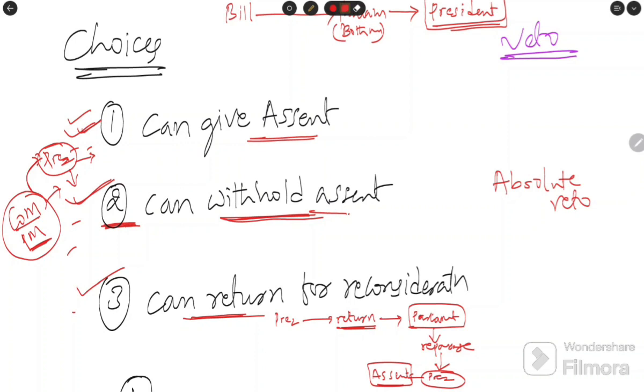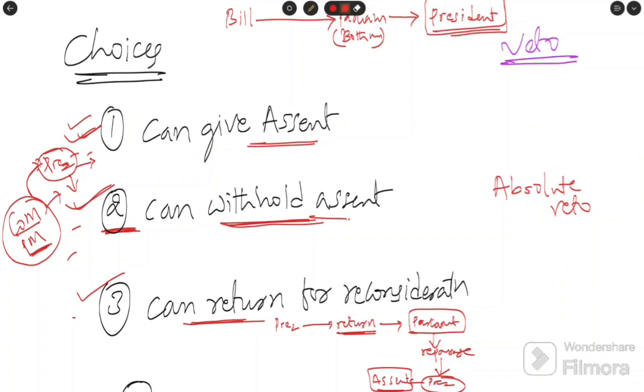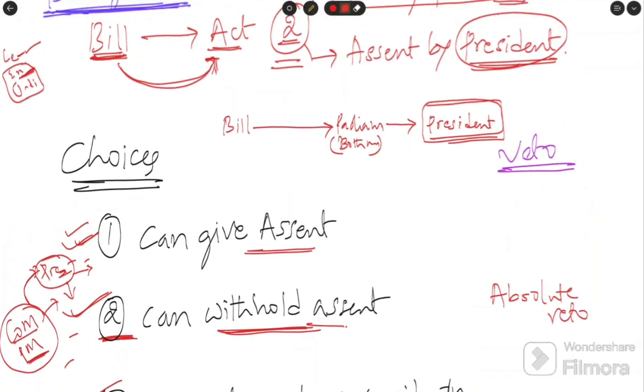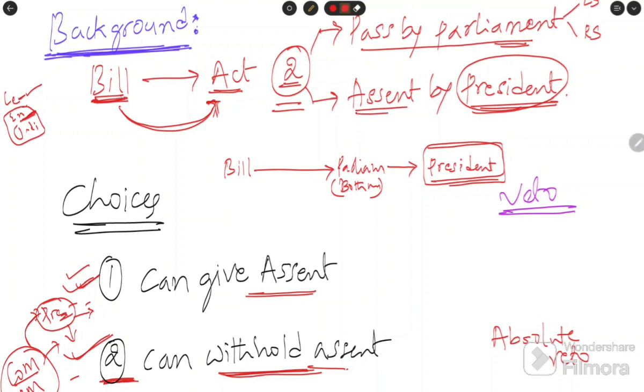It means if the president exercises the absolute veto, that is, completely withholding the assent, the bill never becomes an act, because it needs to pass two tests, and assent is very essential.